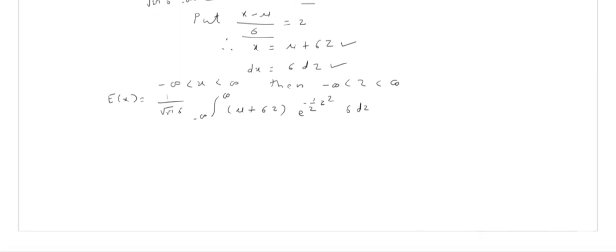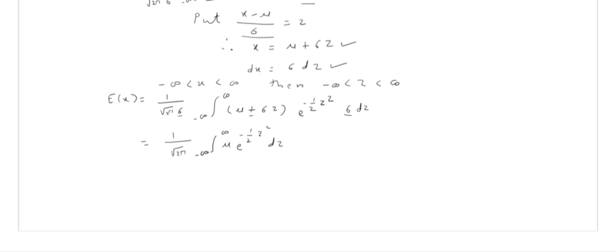Now if you observe the integral, σ gets cancelled, and we can split this integral into two integrals. 1 divided by root 2π, the first integral from minus infinity to infinity of μ e raised to power minus half z squared dz.